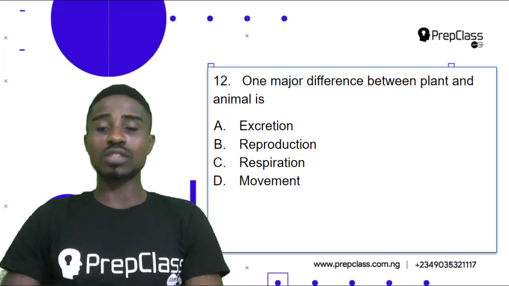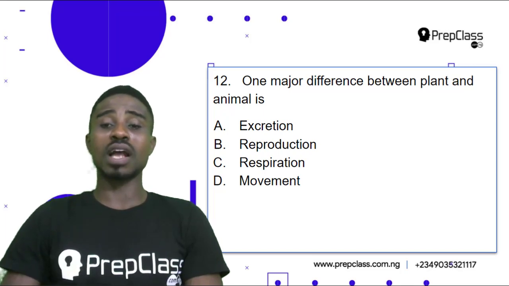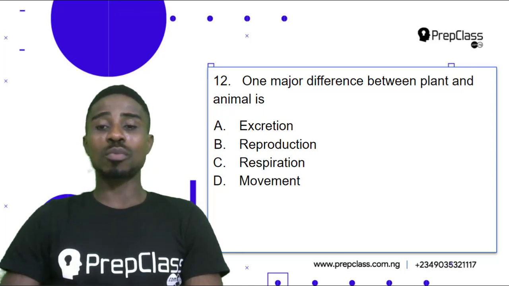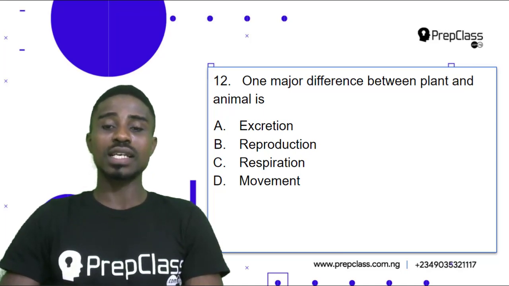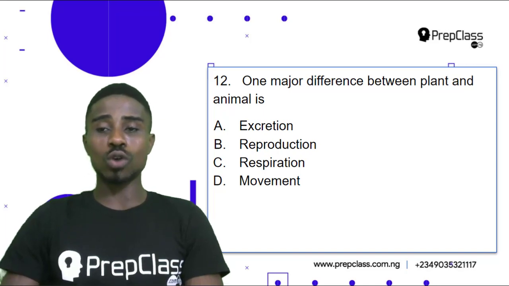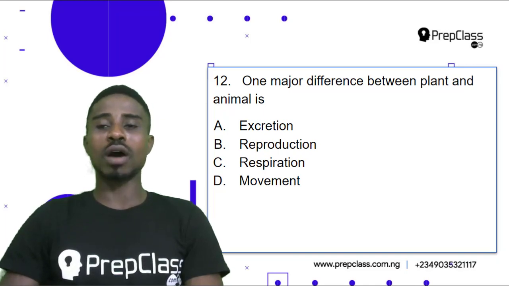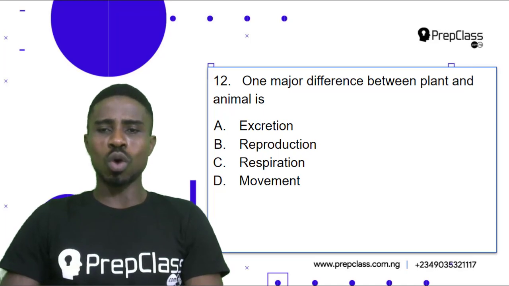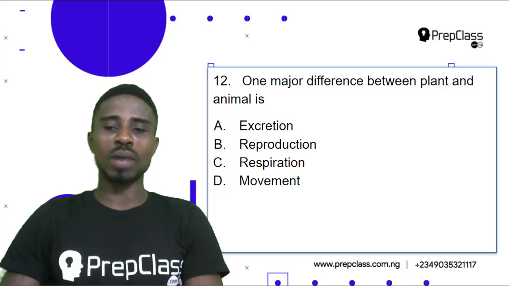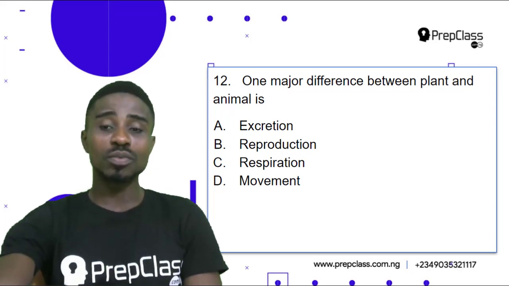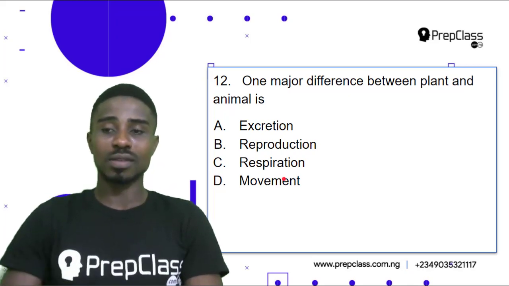Animals excrete, plants also excrete. So animals carry out excretion, plants also carry out excretion. Animals carry out reproduction, likewise do plants. Respiration for animals, also for plants. Movement for animals, also for plants. But one of these, we can use in differentiating plants from animals. And if you look carefully, it will be movement.